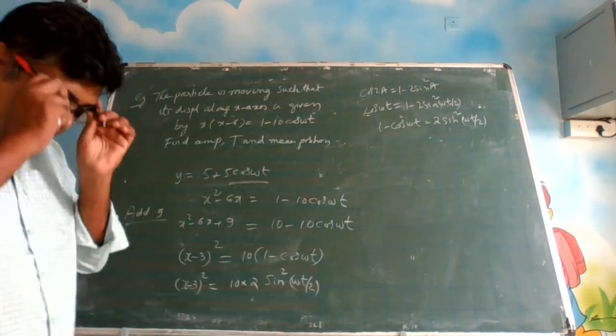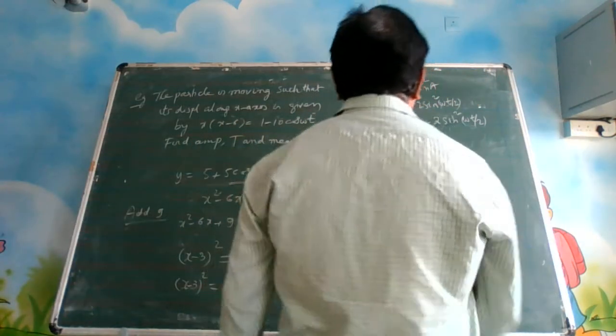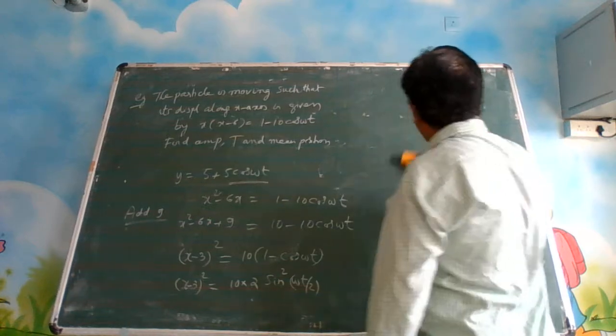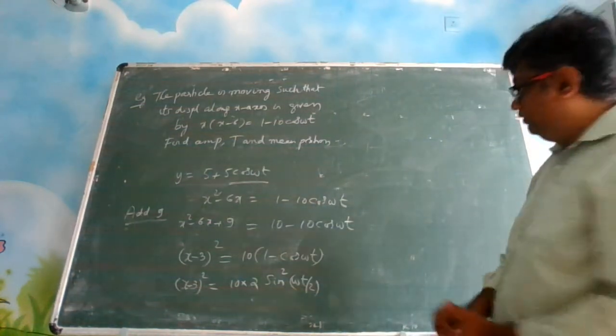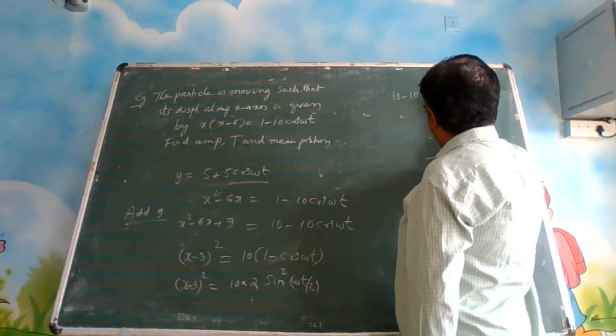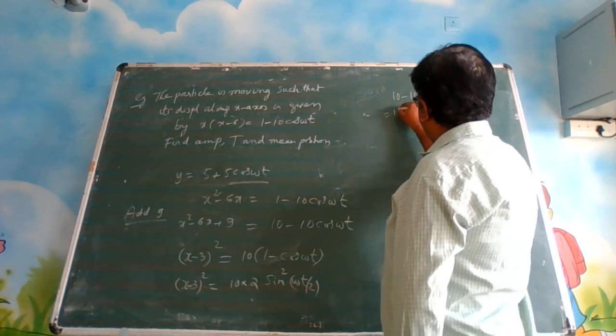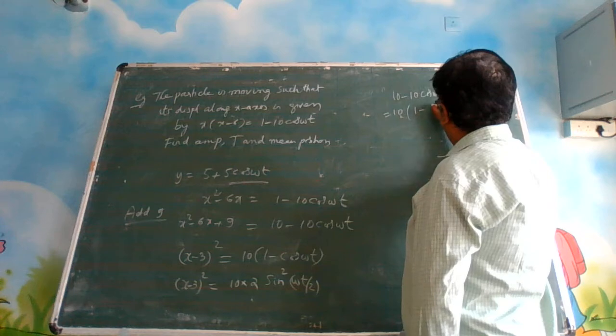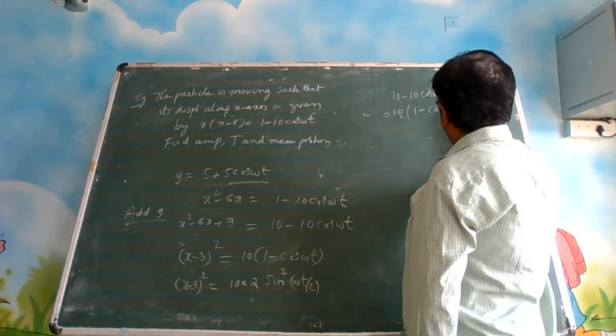Let us not convert that into sine square. We'll do one thing. This is 10 minus 10 cos omega t, which is 10 into 1 minus cos omega t.